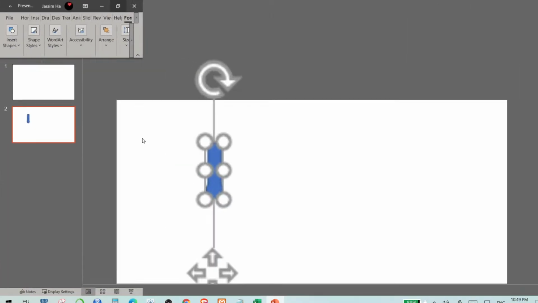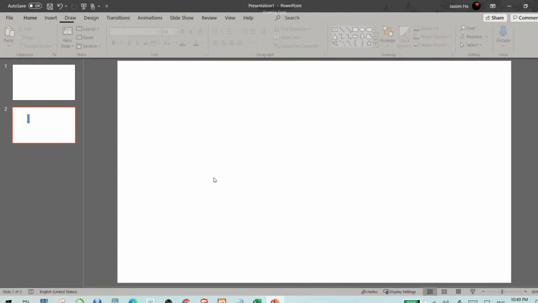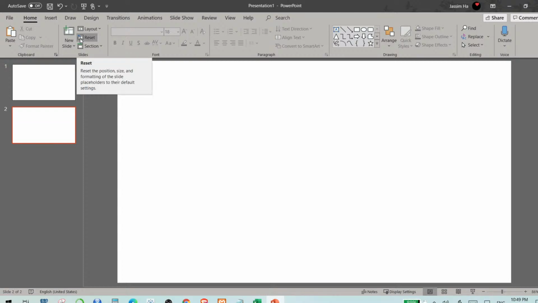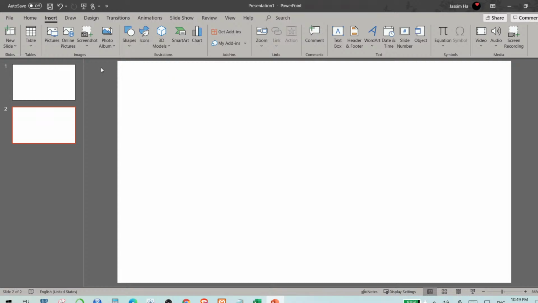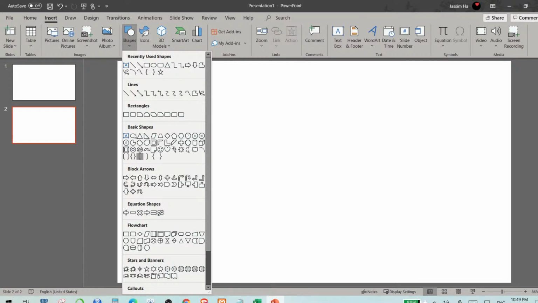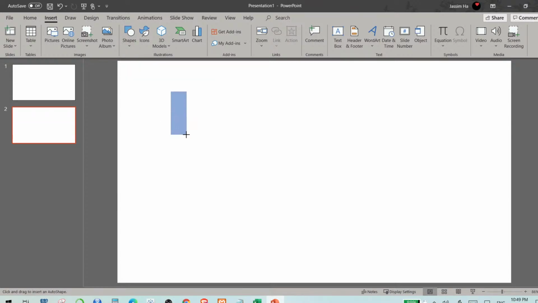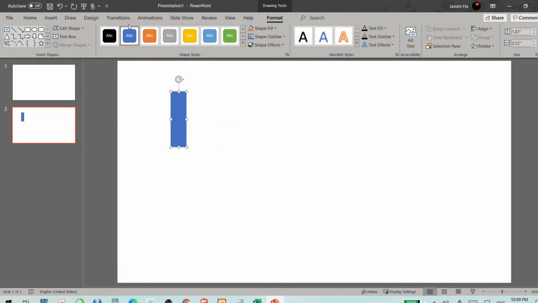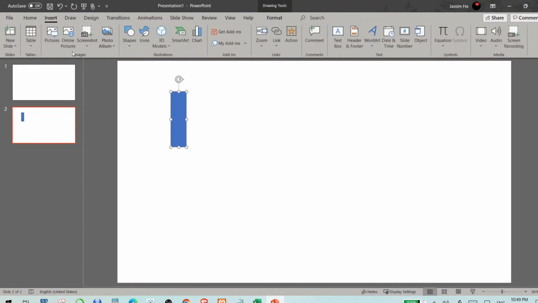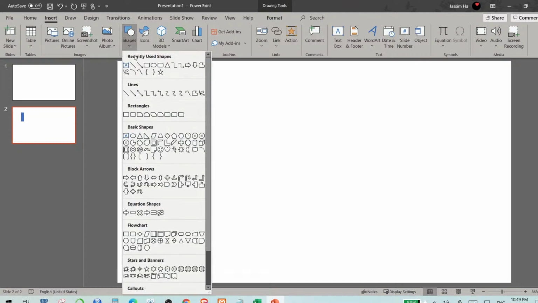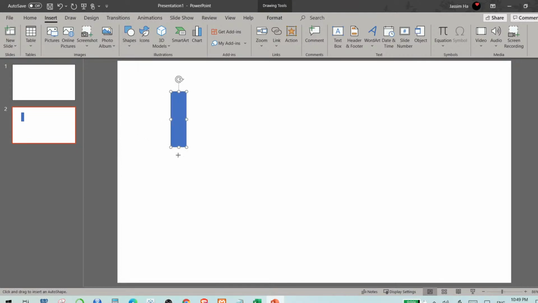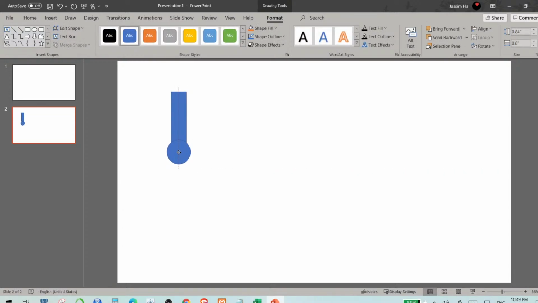I go right here to my PowerPoint. I open a PowerPoint, and in my PowerPoint I can go to Insert, and in Insert I can click on Shapes. In the shapes I can select one of the rectangles right here. I can create a rectangle, and at the same time I can also create another shape, an oval.